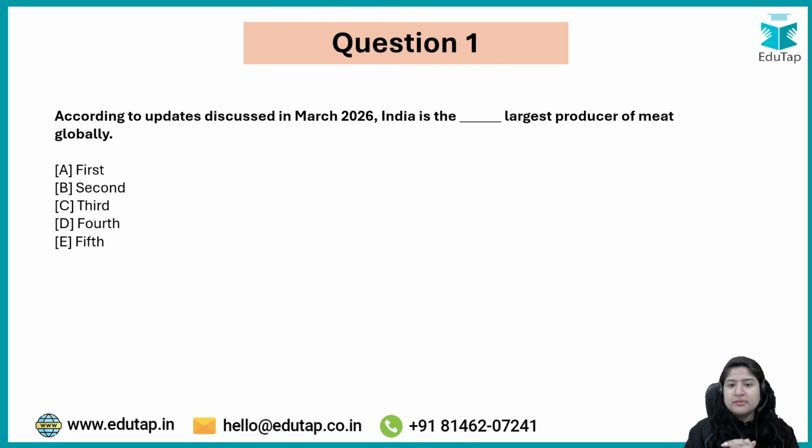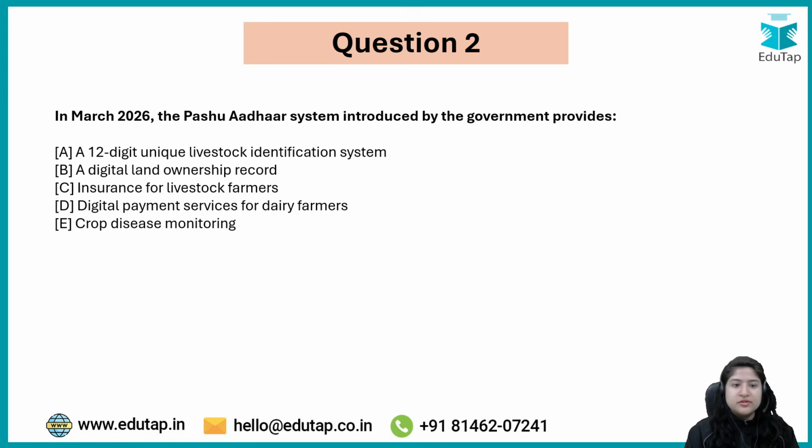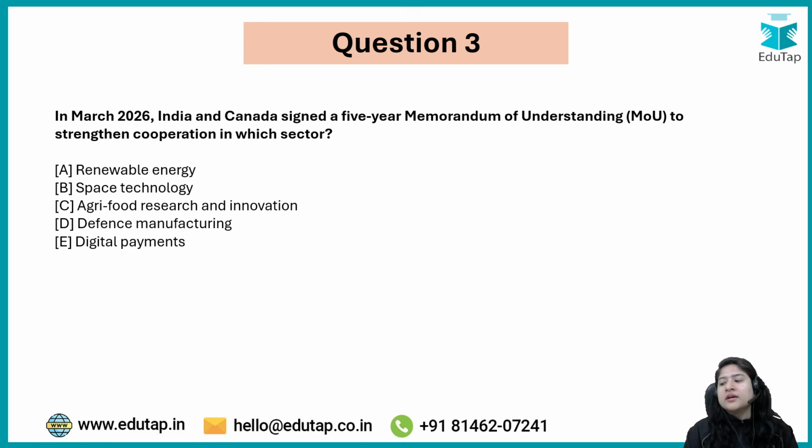According to the update discussed in March, India is the dash largest producer of meat globally. So we have understood for milk we are first, then for egg and fish we have seen we are second, and for meat we are the fourth largest producer globally. Okay, the Pashu Aadhaar system introduced by the government provides what? So it is a 12-digit unique livestock identification system that gives a unique identity to that particular livestock. Then India and Canada signed a 5 years memorandum to strengthen cooperation in which sector? So the sector involved is agriculture, food research and innovation, right?